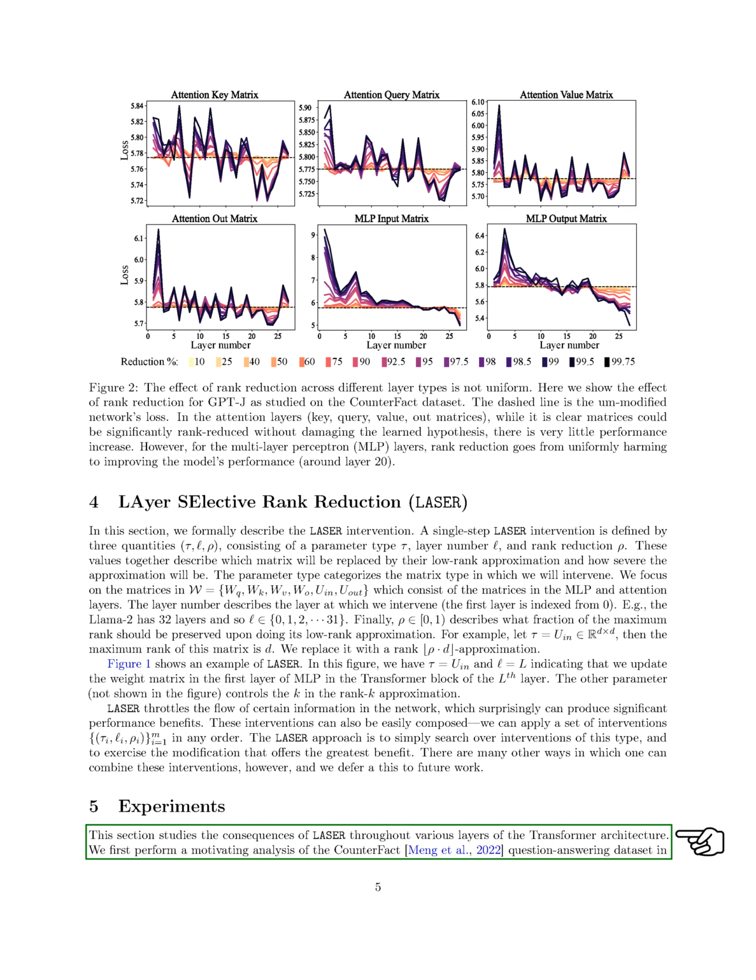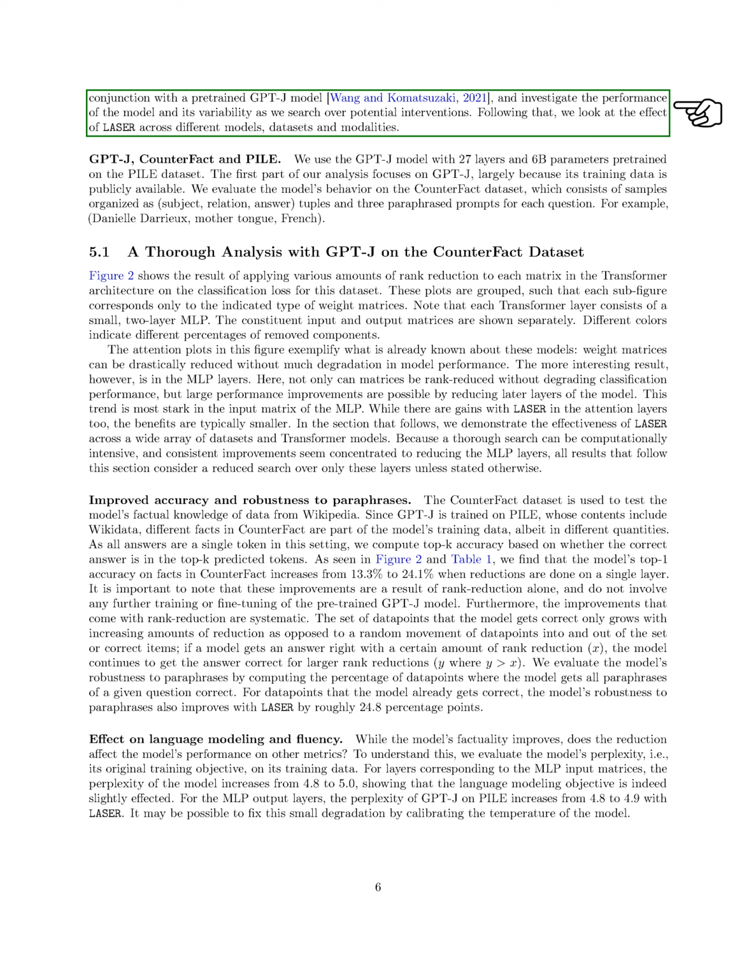In the experiments section, we study the effects of LASER on various layers of the transformer architecture. We start with an analysis of the CounterFact question answering dataset using a pre-trained GPT-J model, and examine the model's performance as we explore potential interventions. Then, we investigate the impact of LASER on different models, datasets, and modalities.